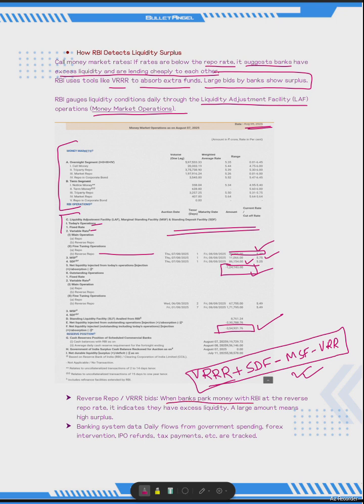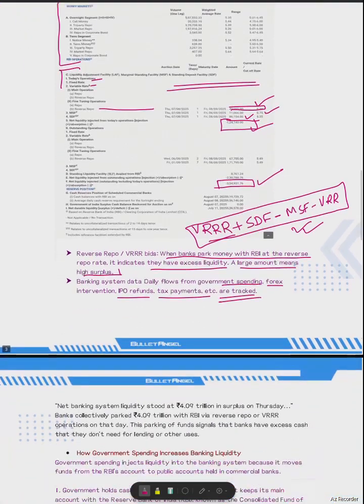When banks park money with the RBI at the reverse repo rate, it indicates they have excess liquidity. A larger amount means there is a high surplus. And in banking system data, there are daily flows from government spending, forex intervention, IPO refunds, tax payments, GST-related due dates. Through that, the RBI tracks that there may be some system liquidity, or that a deficit may come into the picture considering those events.